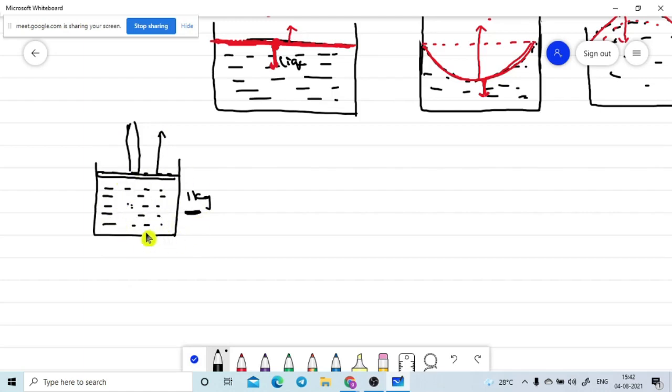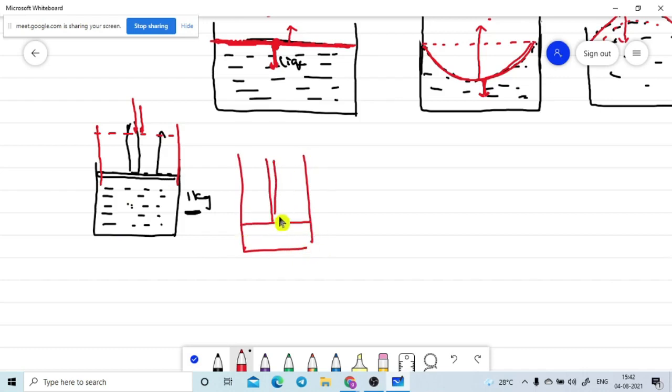Is it correct or not? Yes, sir. I am pulling this piston. That means I increase the volume of this cylinder. Now this is one case. Now I push this piston. The volume of the substance is decreased. This is the volume of the piston. So 1 kilogram is there. Now I am taking the generalized case for this.